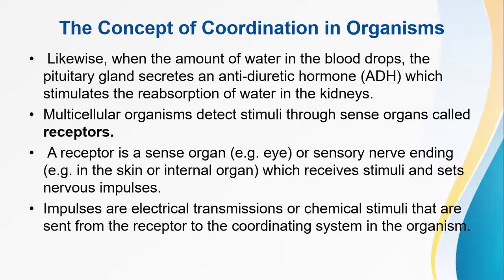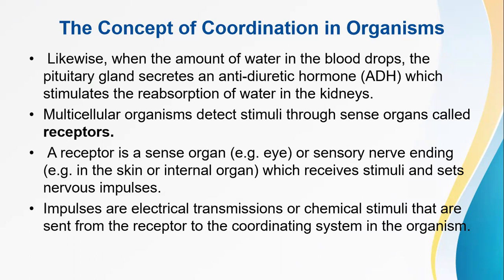Multicellular organisms detect stimuli through sense organs, which are called receptors. A receptor is a sense organ, for example the eye, or a sensory nerve ending, for example in the skin or in an internal organ, which receives the stimuli and sends nervous impulses.